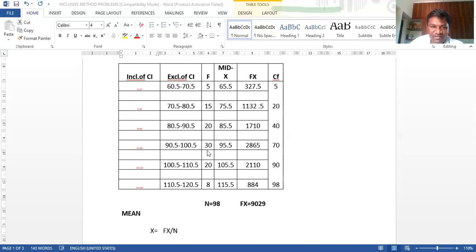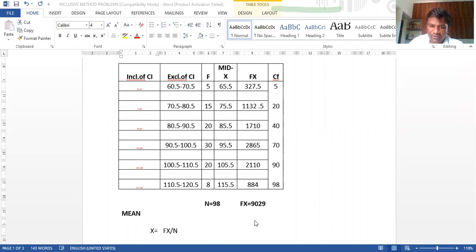Then the frequency as it is you can take. Mid value is the same: 60.5 plus 70.5, how much? Then divided by 2. Then again this also the same, we have to add and then divide by 2, that will give the mid value, I mean the x value. Then we want fx, because to find the mean the formula is sigma fx divided by n.